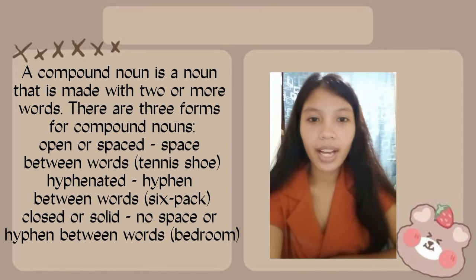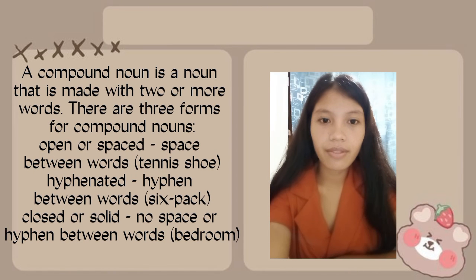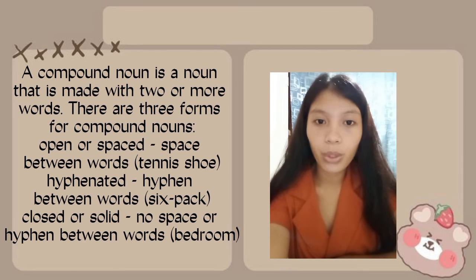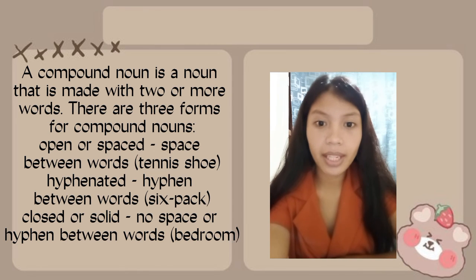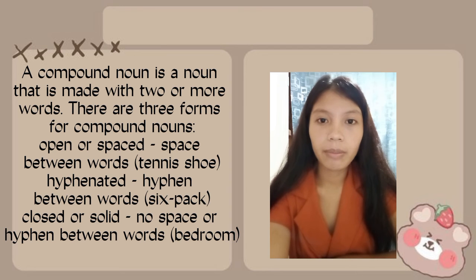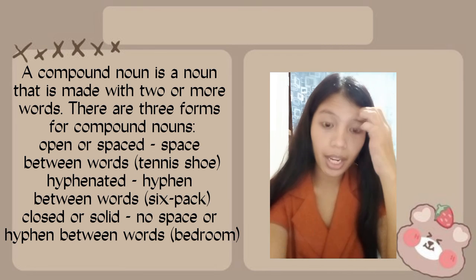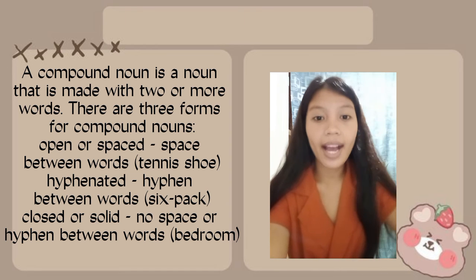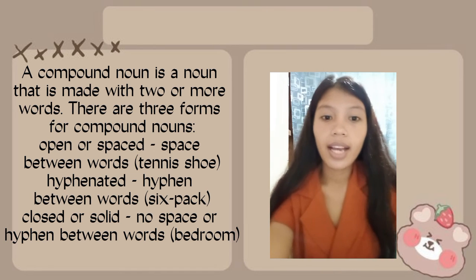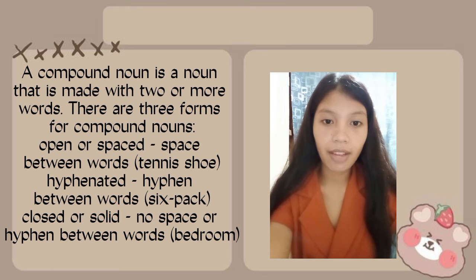Compound noun. This is a noun that is made with two or more words. A compound noun is usually noun plus noun or adjective plus noun, but there are other combinations. It is important to understand and recognize compound nouns. Each compound noun acts as a single unit and can be modified by adjectives and other nouns.